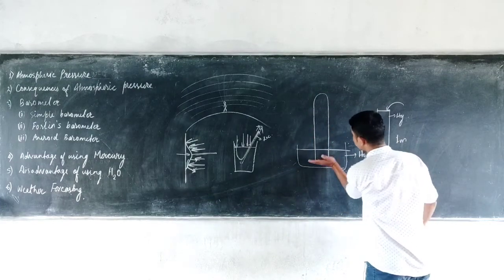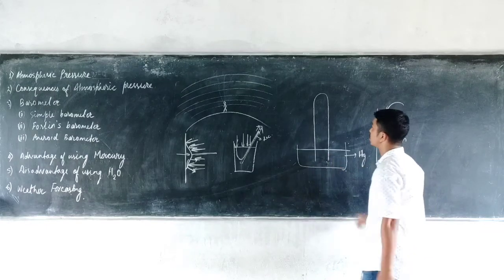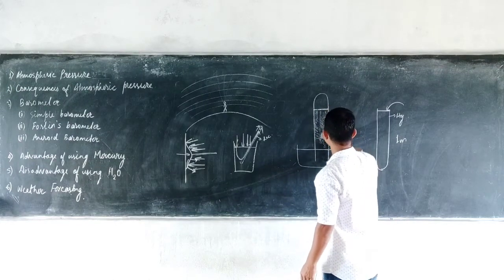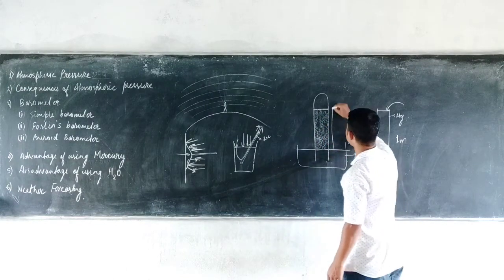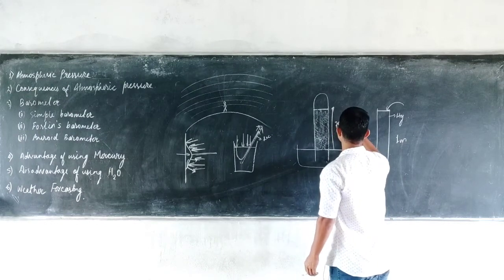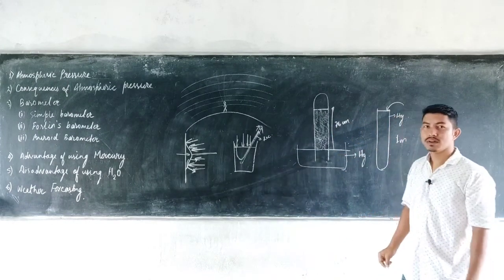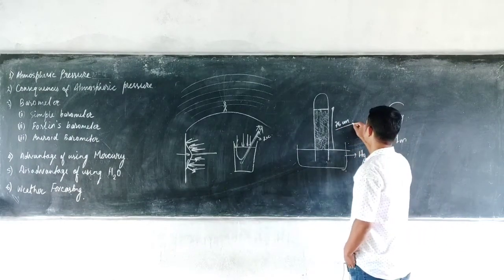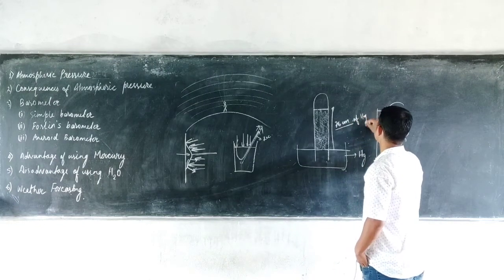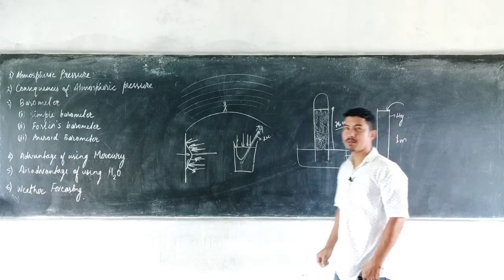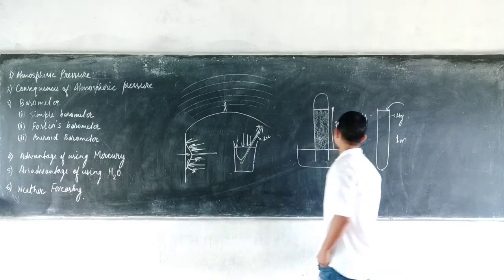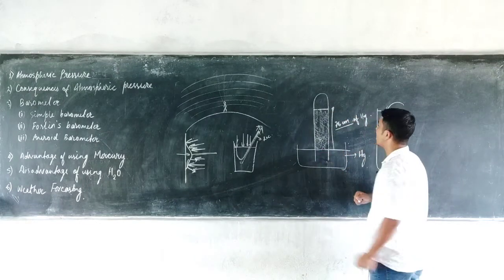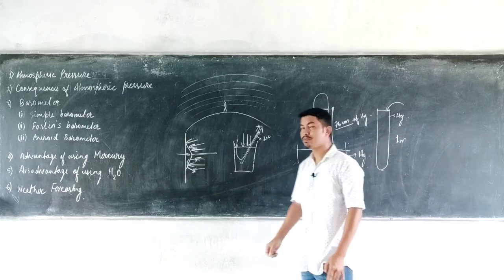Now as soon as you leave the hand, or open the other end, you will see that the mercury level will fall, and then it will attain a constant height, which is around 76 centimeters. This is how the simple barometer is constructed. So we say that the atmospheric pressure is 76 centimeters of mercury, which is generally the atmospheric pressure at sea level. The 76 centimeters of mercury means that when this system is made, the mercury level rises up to a height of 76 centimeters in the test tube.